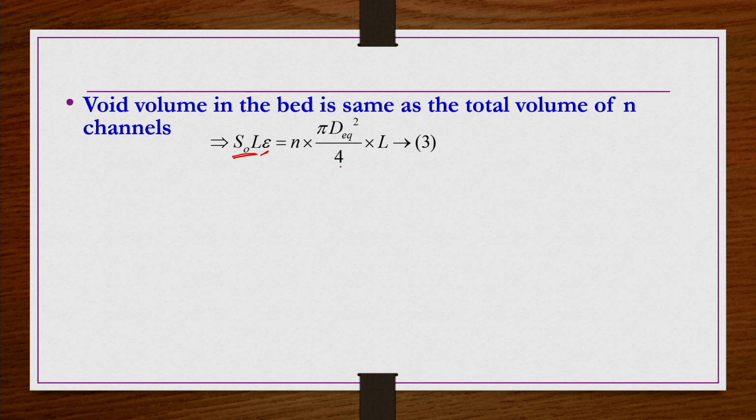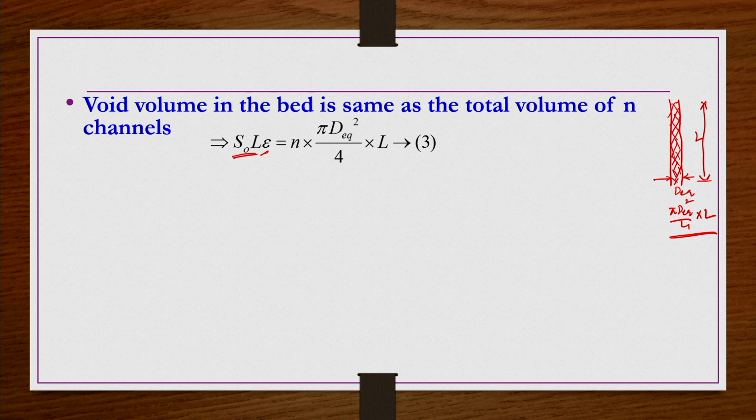So, their capillaries, we have each capillary of size d equivalent diameter and then height same as the height of the bed. So, cross section of this capillary is pi d equivalent square by 4 multiplied by L. That is the volume of this capillary that is available for the flow, so the fluid is flowing through. This is the volume of one single channel.